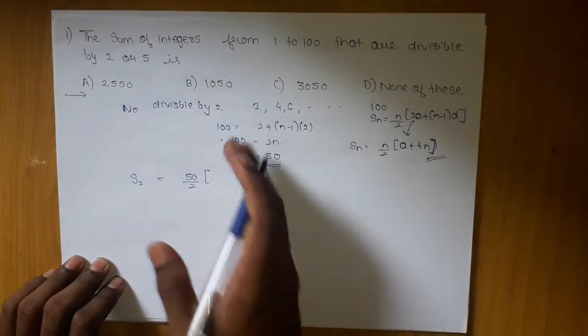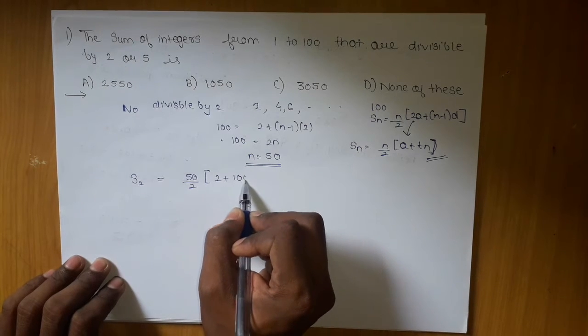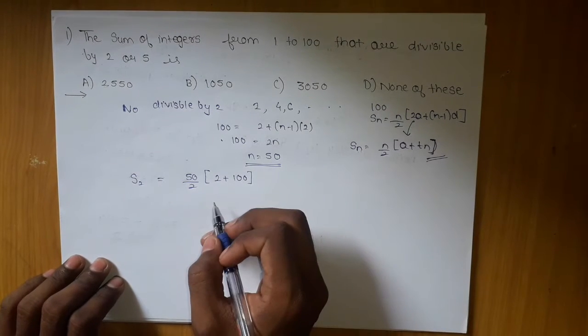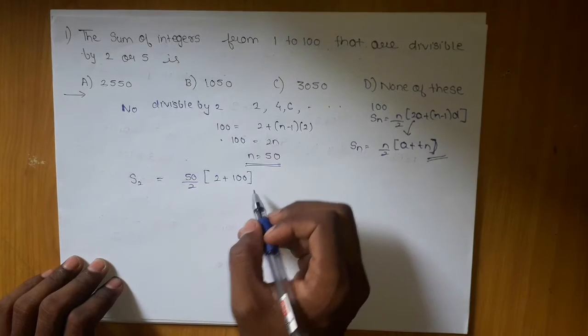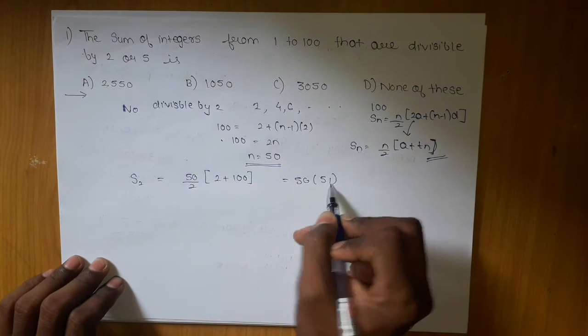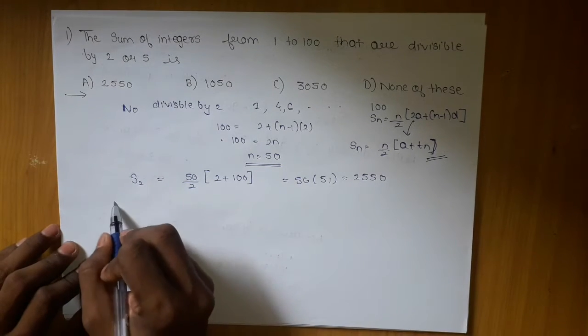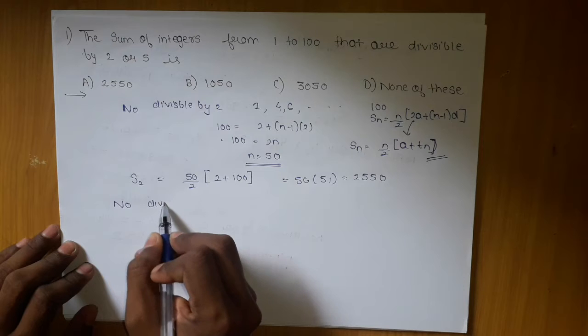And if you see, we know the first and last term. The first term is 2 and the last term is 100. So we will substitute that. The moment we substitute that, what do we get? 50 into 51, so we are left with 2550.